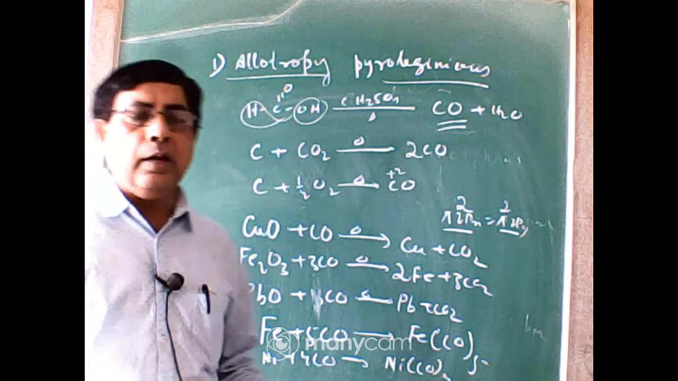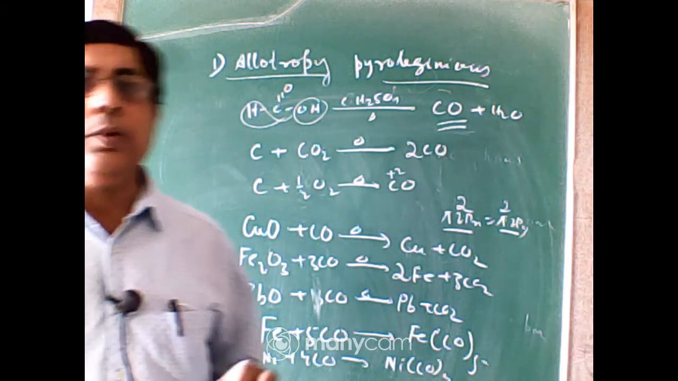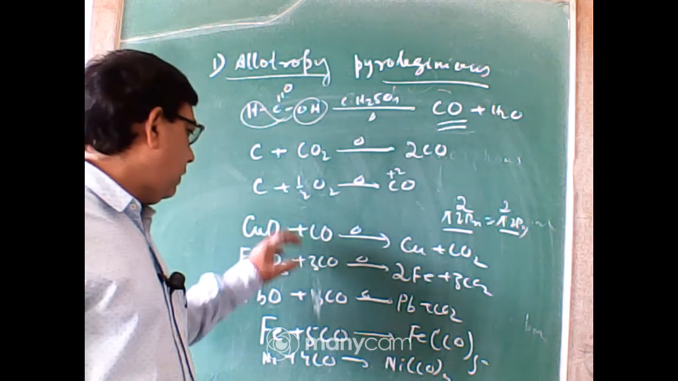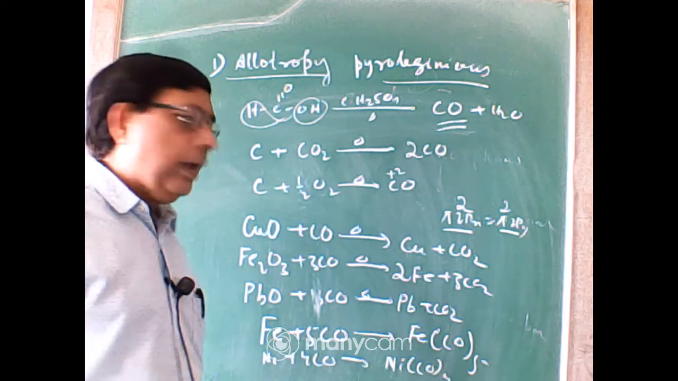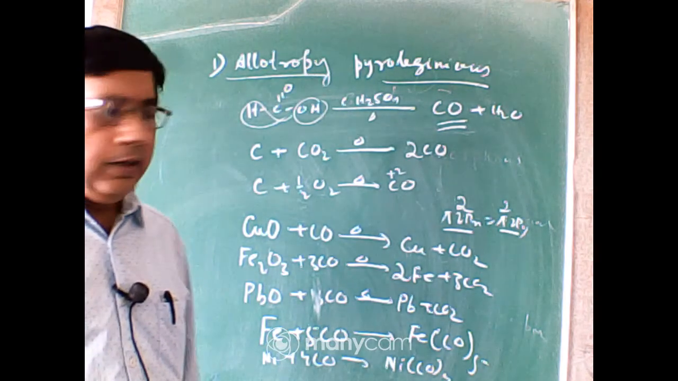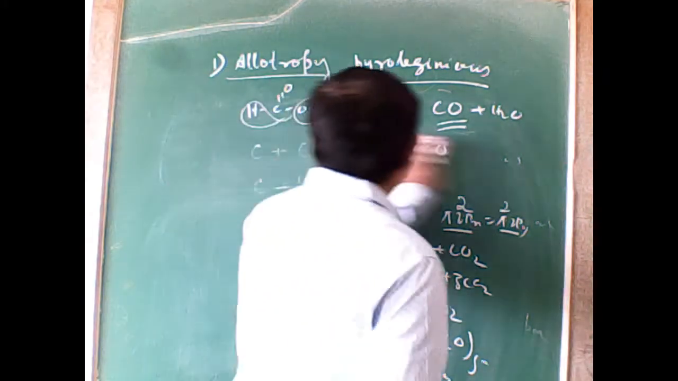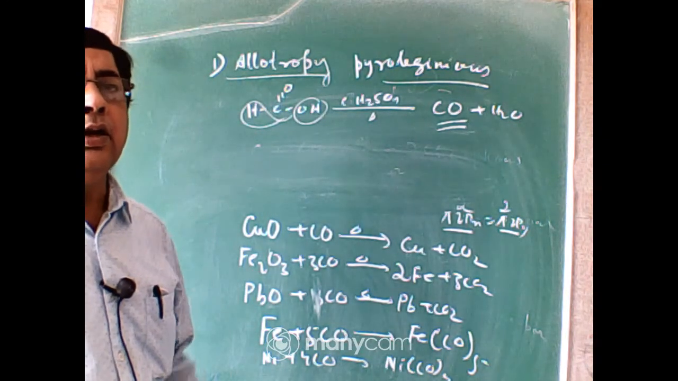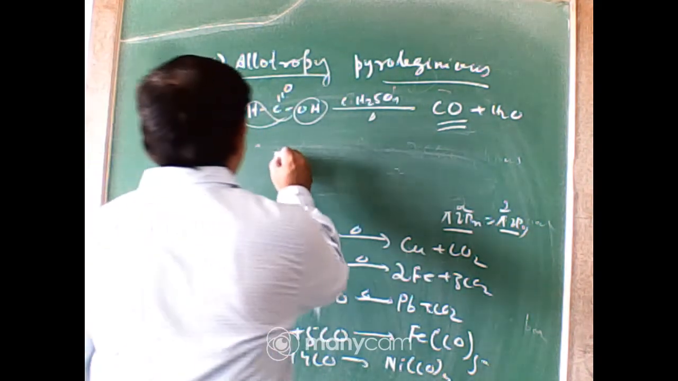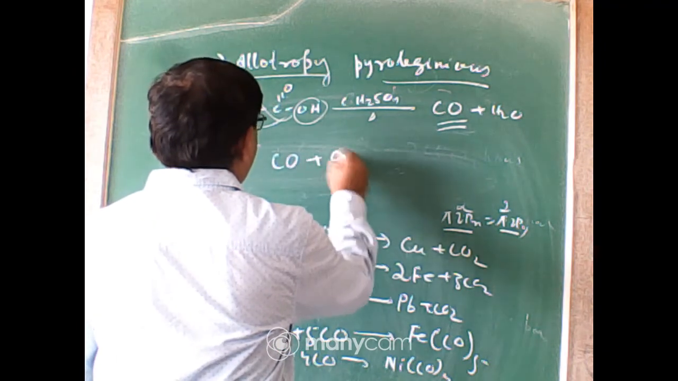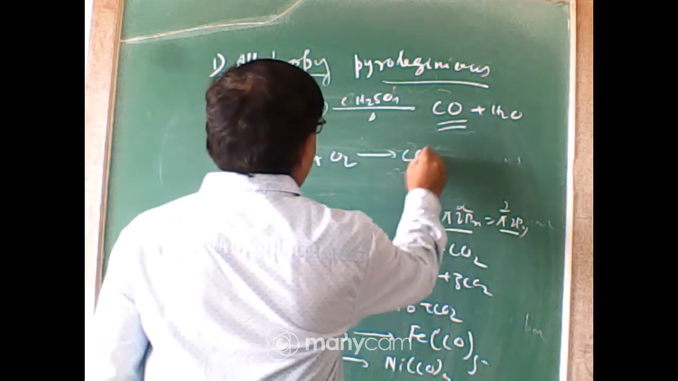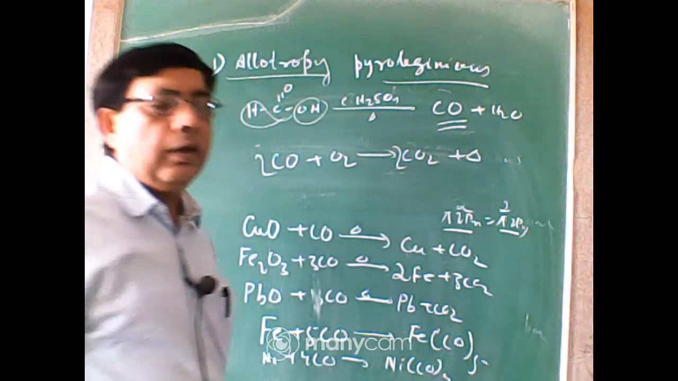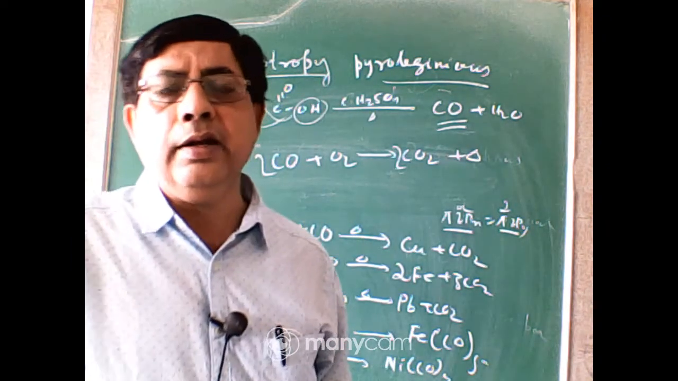So these are some important reactions of carbon monoxide. Number 1, reduction properties. Number 2, it acts as a ligand. Number 3, carbon monoxide is an excellent fuel because it burns in air to produce heat energy. Carbon monoxide plus oxygen gives carbon dioxide plus heat energy. So carbon monoxide is used as an excellent fuel.